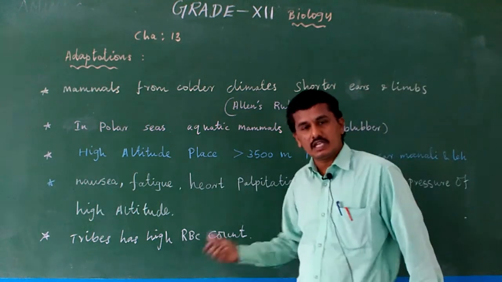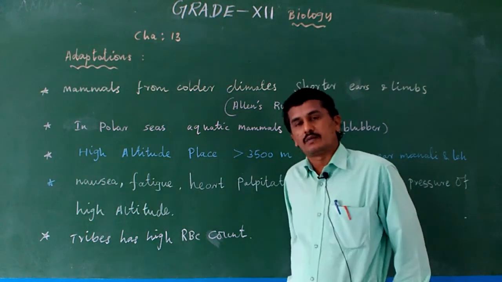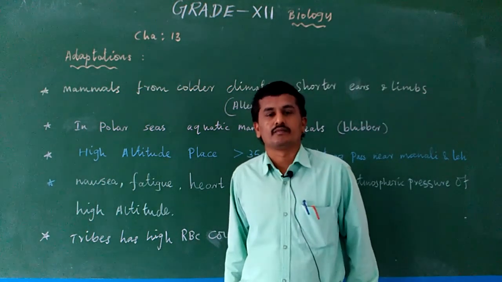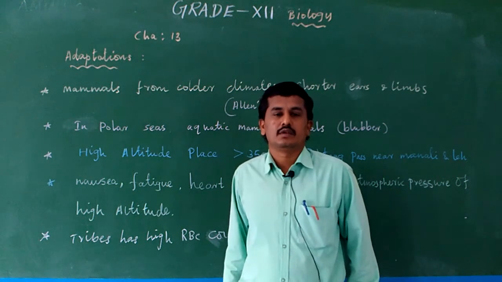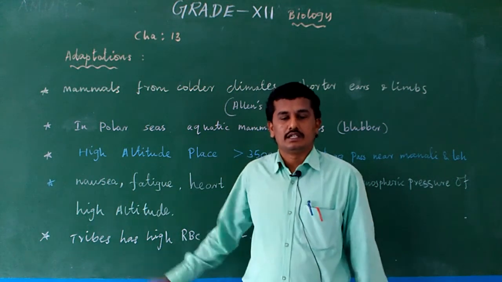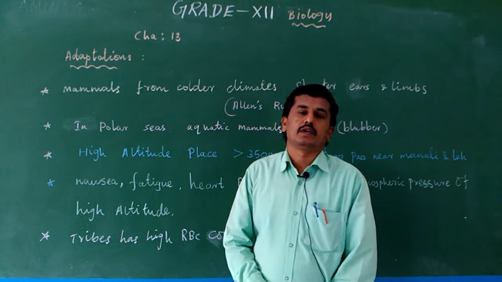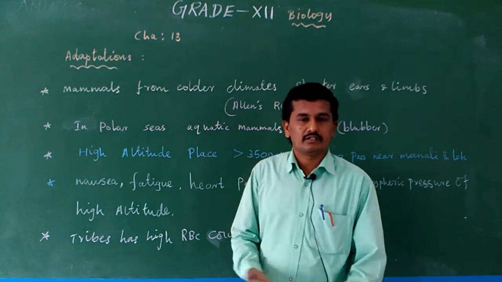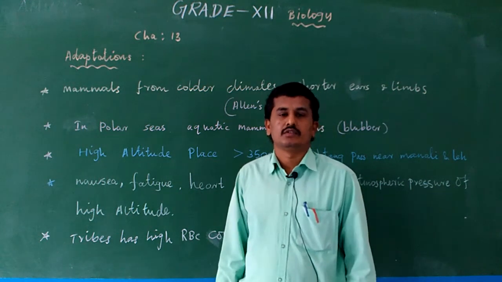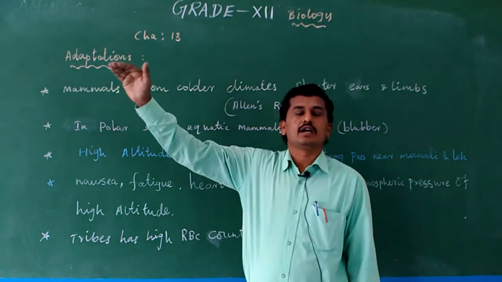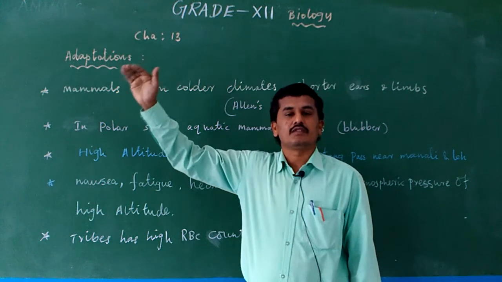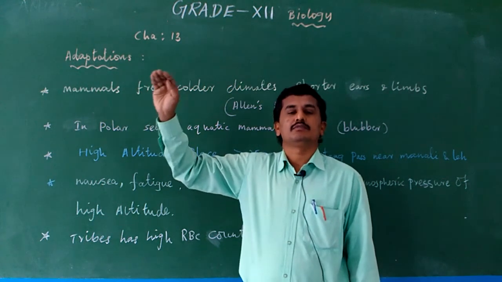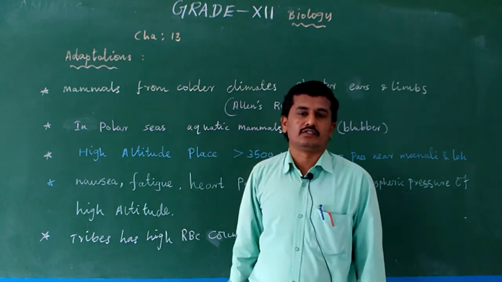And tribes in a particular area normally have more RBC and more hemoglobin count also, in order to avoid the altitude sickness problem. Okay, this is actually a temporary problem only. When moving to the normal area, the sickness disappears. When we move into high altitude, more than 3500 meters, we feel some symptoms. The symptoms are said to be altitude sickness.